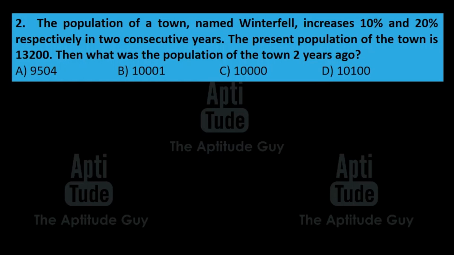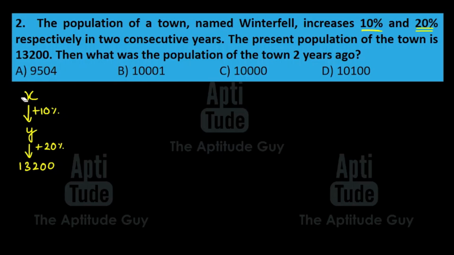Now, if at all you got option A as the answer, then this is what you might have done. Suppose the population started with X. Now this first increases by 10%, as mentioned in the question, of course. So suppose this became Y. And then this increases by 20%, like mentioned in the question again, and this becomes 13200. Now you have to go back to X.